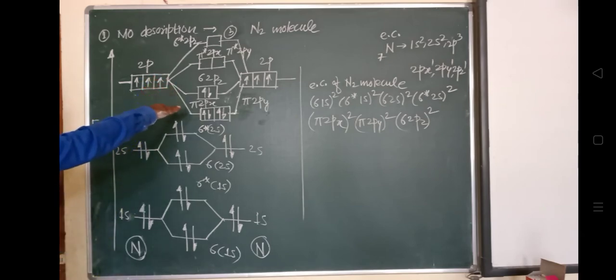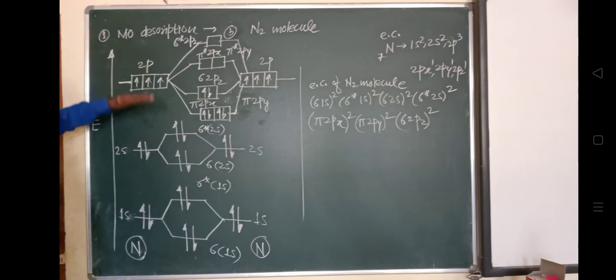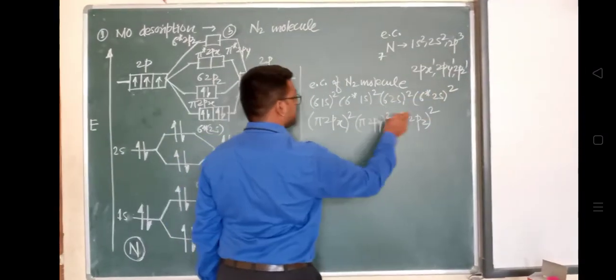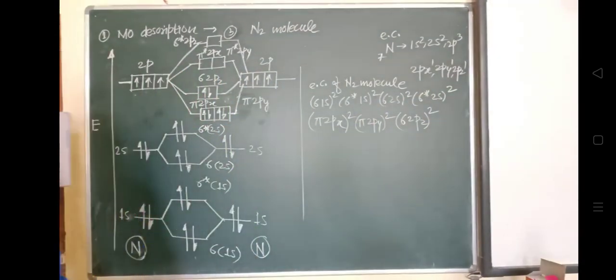That is also represented here. You can see the upward axis is in increasing order of energy. So pi 2px and pi 2py have lower energy as compared with sigma 2pz. This is the electronic configuration, where you can observe a total of 14 electrons are present: 2 plus 2 plus 2 plus 2 and so on. In this way you can count a total of 14 electrons.